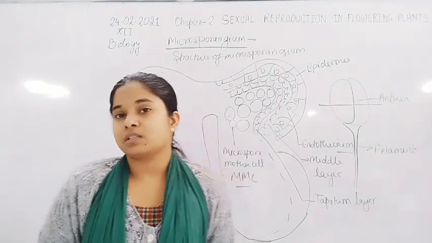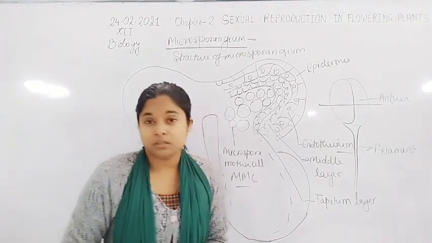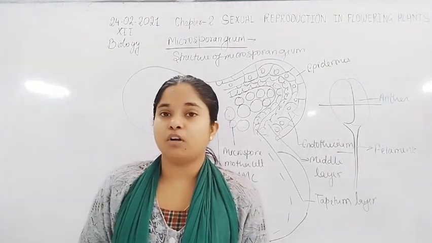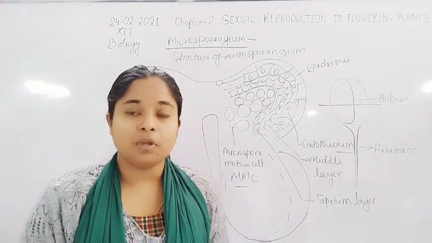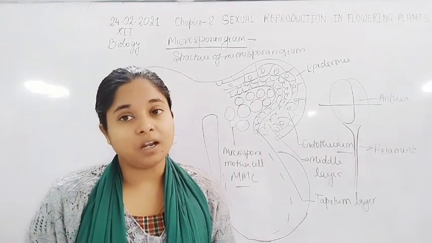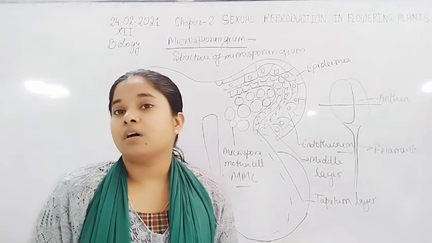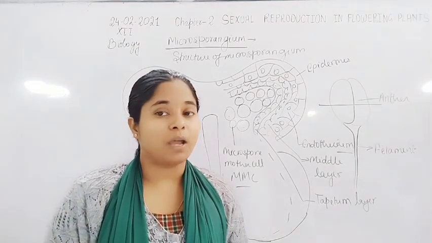If the question is asked in the board exam, the number of sperms formed by a single microspore mother cell, so there are 8 sperms formed by the single microspore mother cell.